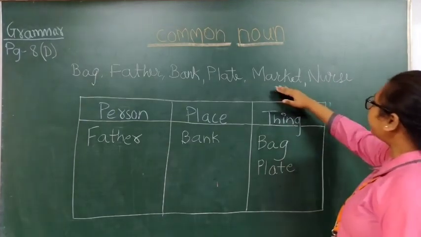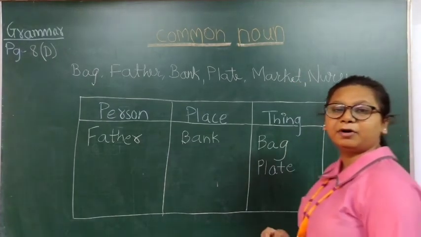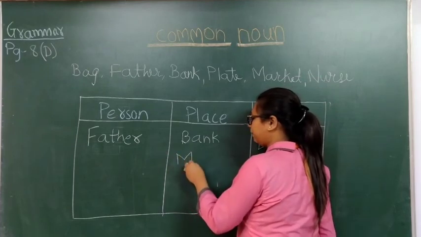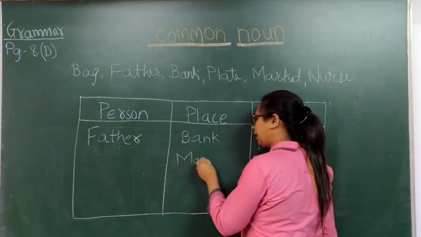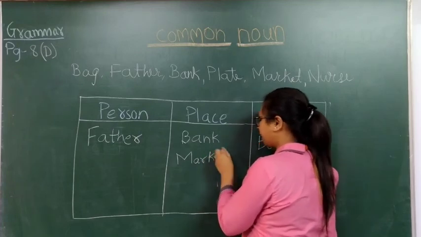Fourth one is M-A-R-K-E-T, market. Market is the name of a place. So it will come over here. M-A-R-K-E-T, market.